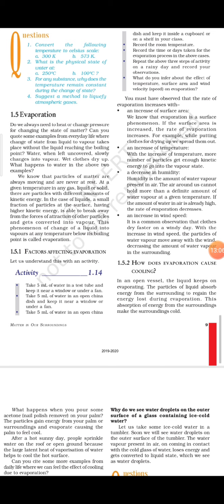So in the area where you have kept the cloth, the air is holding less water vapor because the wind is continuously displacing it, and that is why this will increase the rate of evaporation, as we have discussed in the third point.